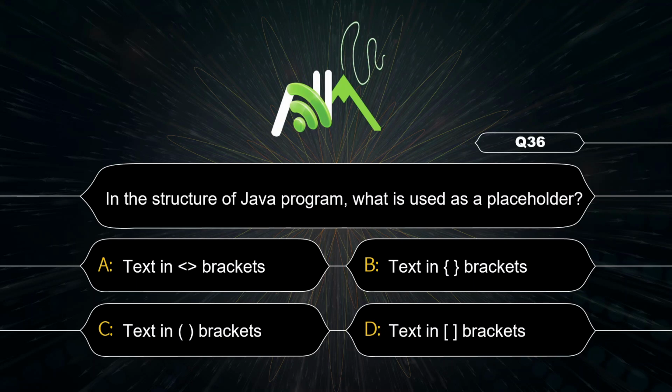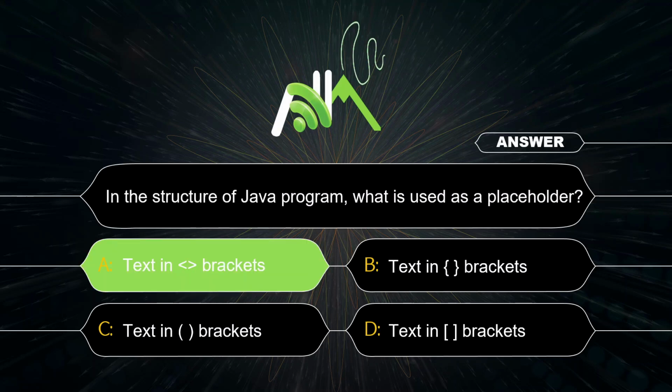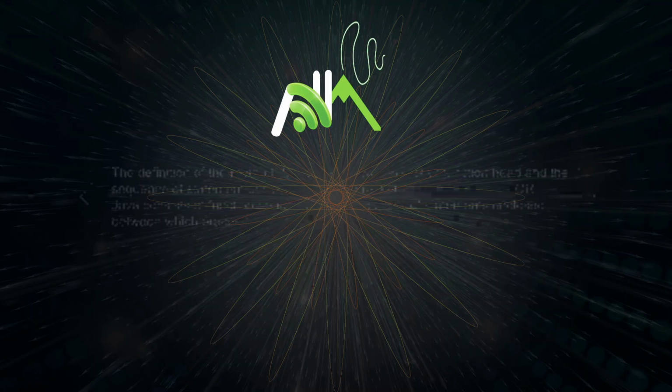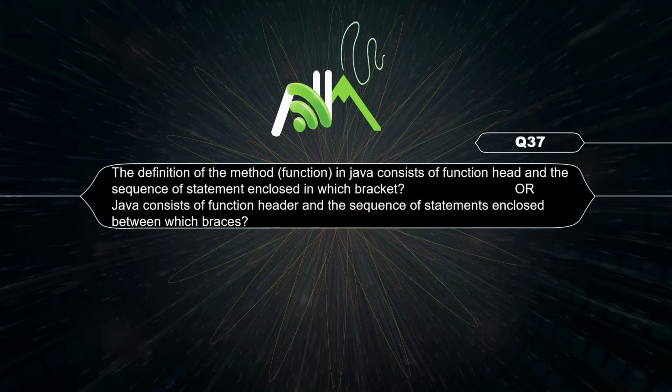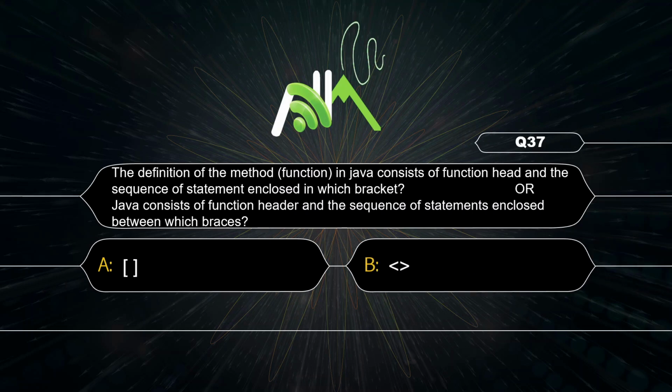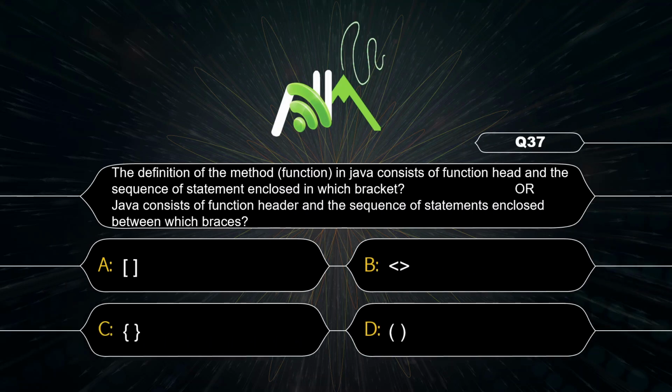What is used as a placeholder in the structure of the Java program? So text enclosed in angular bracket is a placeholder. The definition of the method, or you can say function in Java, consists of function head and a sequence of statement enclosed in which bracket? So correct answer is curly bracket.